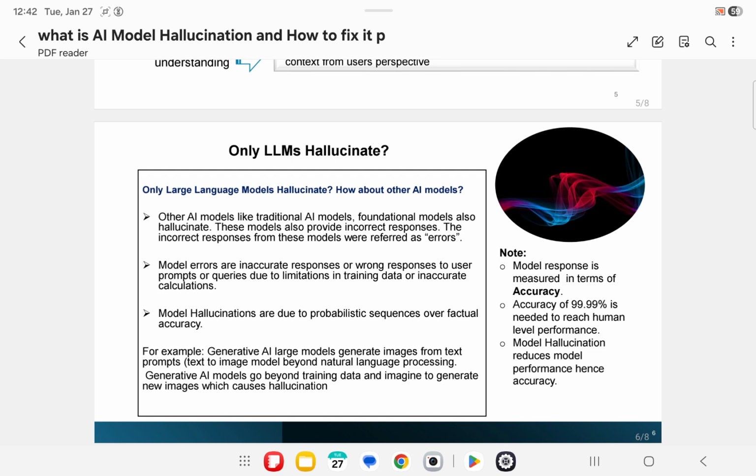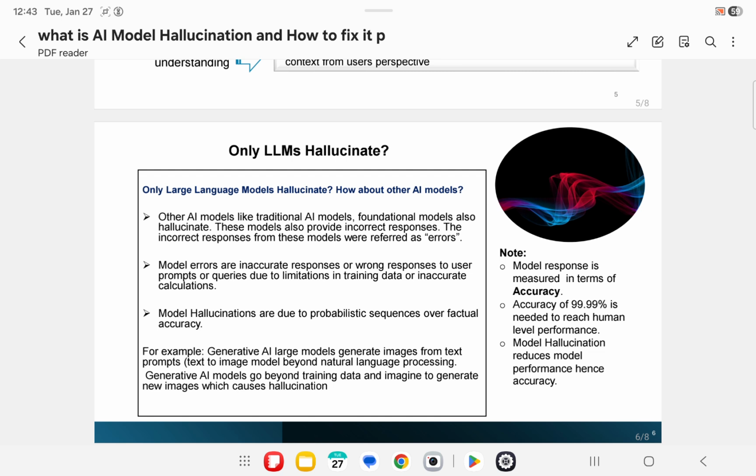Model errors are inaccurate responses to user prompts due to limitations in training data or inaccurate calculations in confidence score. Model hallucinations are due to probabilistic sequence over factual accuracy. For example, generative AI large models go beyond natural language processing tasks and generate images from text-to-image programs.